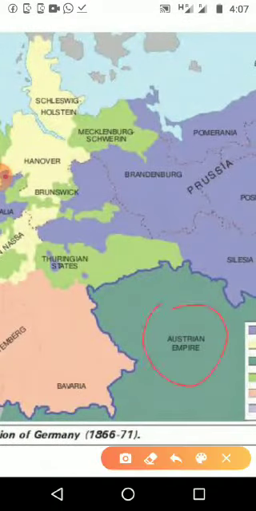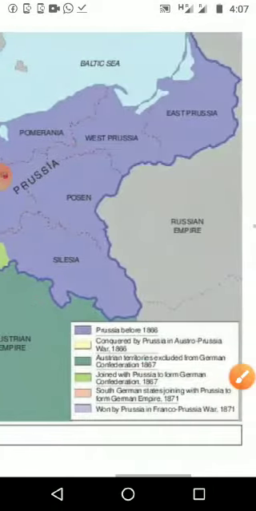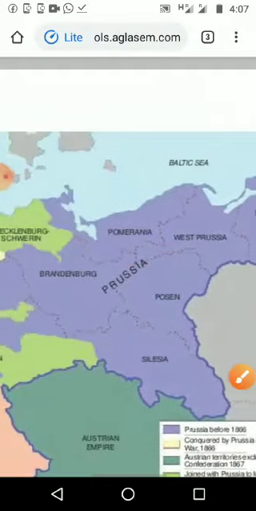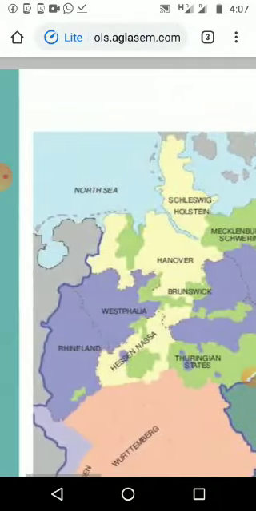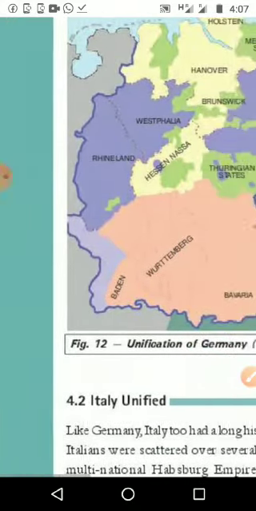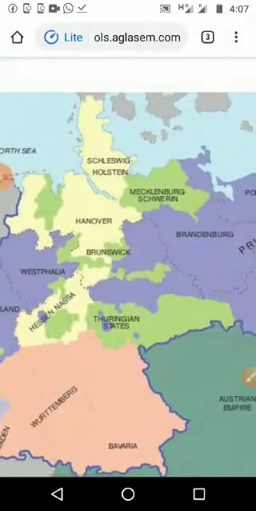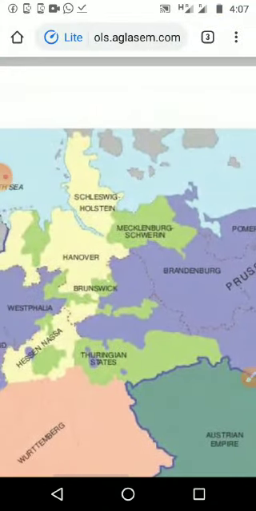This side it is the Austrian Empire, and this side it is the Russian Empire. And here comes France, and again Denmark, on the downside. So they are fighting with all the countries that are neighbors, and Prussia got a victory.